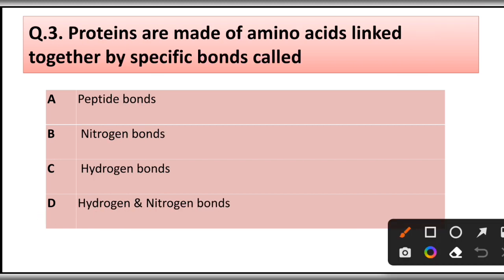Question number 3. Proteins are made up of amino acids linked together by a specific bond called peptide bond, nitrogen bond, hydrogen and nitrogen bond. Correct answer is option A, peptide bond.